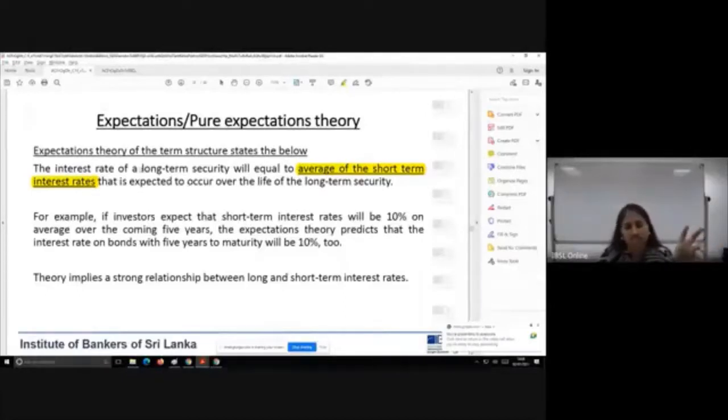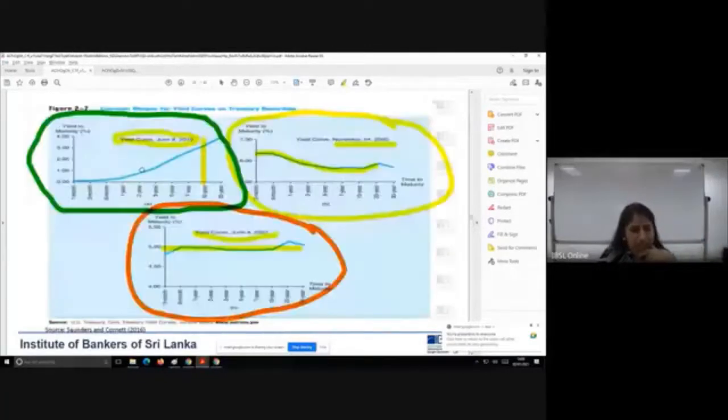What this expectations theory says is, look here, the interest rate of a 10-year security equals the average interest rate of all securities within that 10-year period. So you have 1 month, 3 month, and the average of the interest rates of all these instruments will equal the interest rate of this particular instrument, the 10-year instrument.